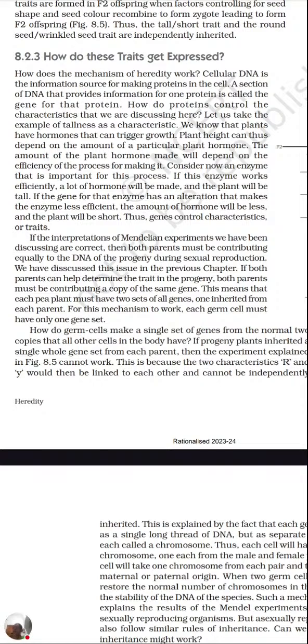Take the enzyme which is responsible for producing auxin. If it is not working efficiently, auxin, which triggers the growth of the plant, will not be produced, and the plant will become short. Now, if this enzyme works efficiently, a lot of hormone will be made and the plant will be tall. If the gene for that enzyme has an alteration, some defect, that makes the enzyme less efficient, the amount of hormone will be less and the plant will be short. Thus, genes control characteristics or traits.